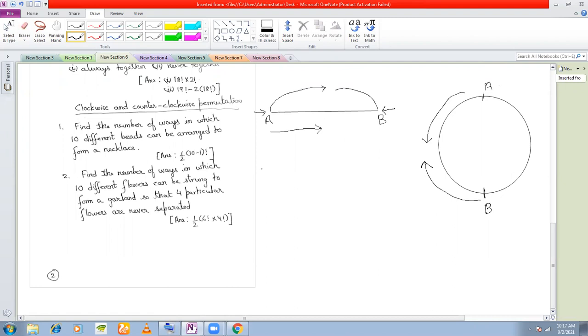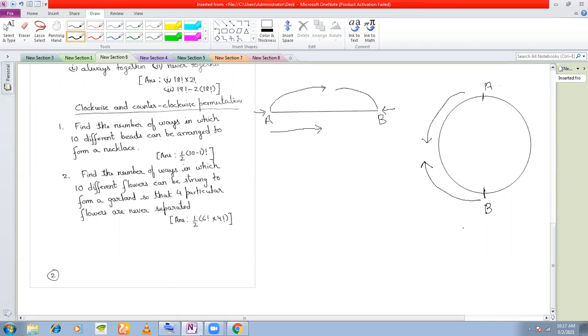Will I make the same garland where the arrangement will be the same? Isn't it? Yes, sir. That means in this case, the clockwise and the anti-clockwise arrangements are not differentiated, right?